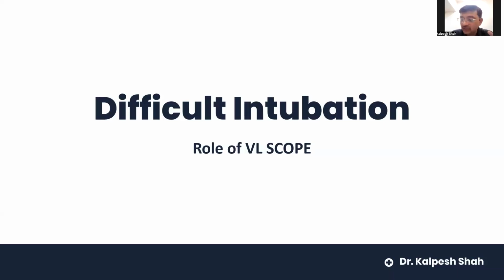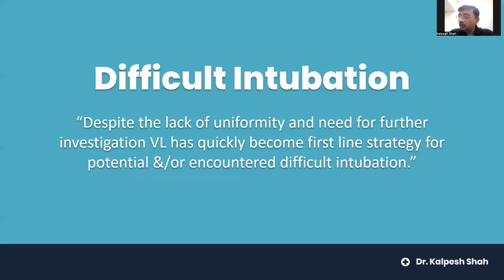Again, here the role of the VL scope comes because we want to have a quick intubation. Why do we want to have a quick intubation? Because generally this patient loses the oxygenation very fast. So unless and until you have a device like Thrive, they start desaturating a little early if they are obese and having issues with the lungs. So in difficult intubation in our unit, our protocol for all this kind of difficult intubation is video laryngoscopy in the first shot. First shot has to be the best shot because we don't want to waste time doing a regular scopy and then an unsuccessful attempt, and then again ventilate the patient, then again do the video laryngoscopy and do the intubation. So first shot is the best shot.